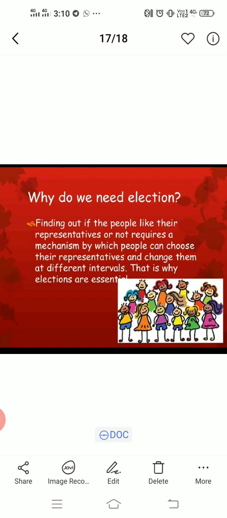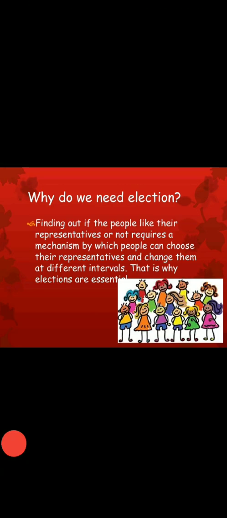See, so many people are there and everybody cannot go to the parliament to give the vote, to choose the chief minister or the prime minister. All this process takes place in the parliament. And we, the Indian people, are a lot in population, so we cannot go and give the vote individually.